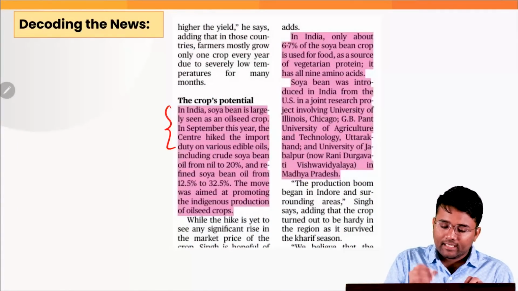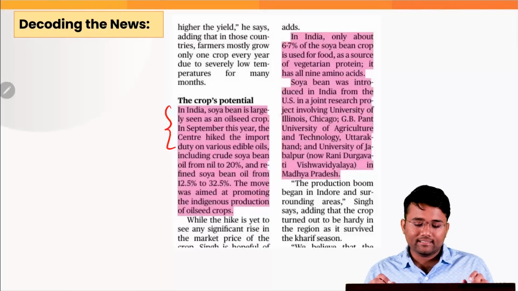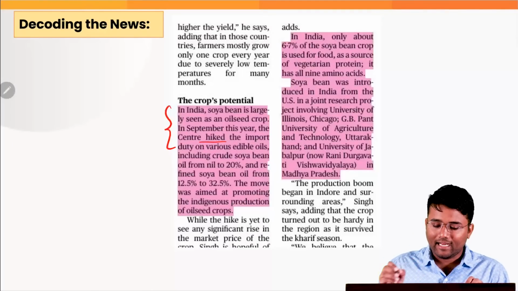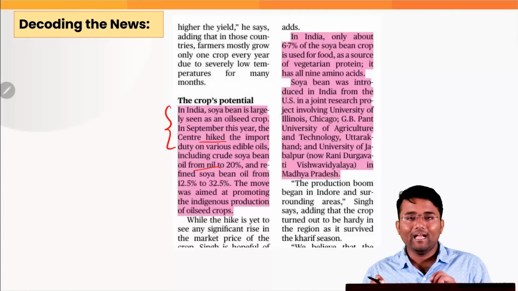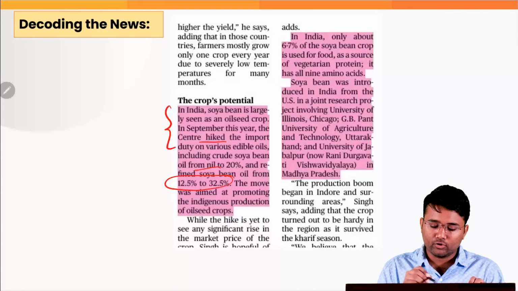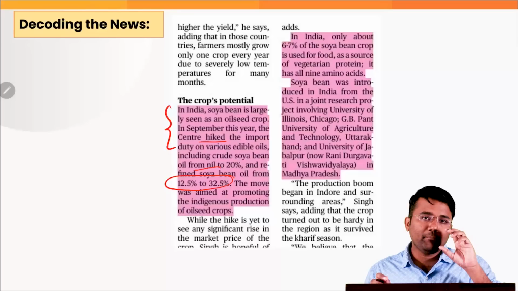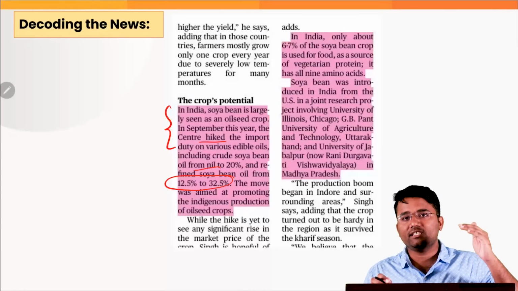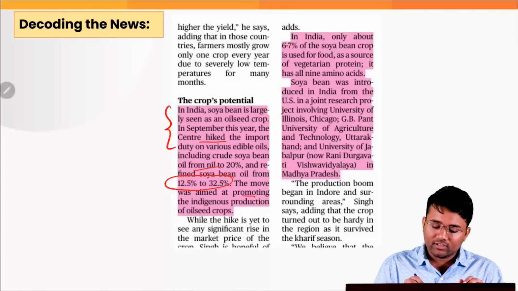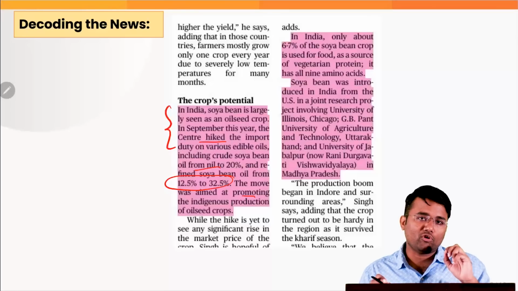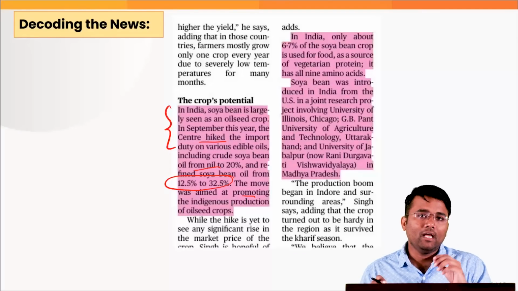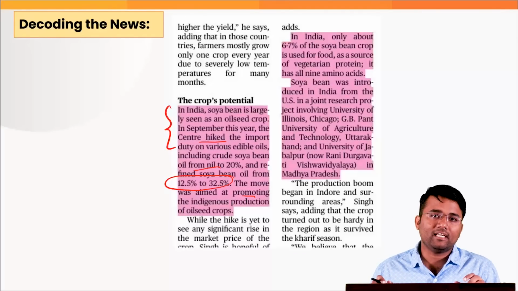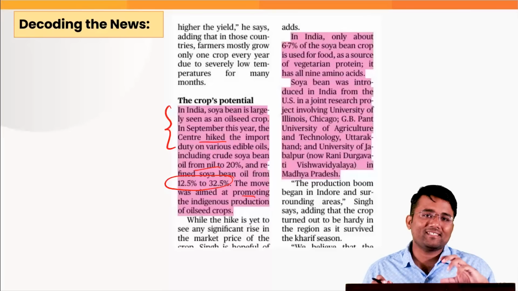Now, again the article says that soybean is largely seen as an oilseed crop, and the center hiked the import duty on various edible oils including crude soybean oil from nil to 20% and refined soybean oil from 12.5% to 32.5%. And the main aim of this particular hike in the import duty was to promote the indigenous production of the oilseed crops in India, because when the import duty is hiked, there would be less import in India, and that will promote the indigenous production, that will ramp up our domestic capacities.